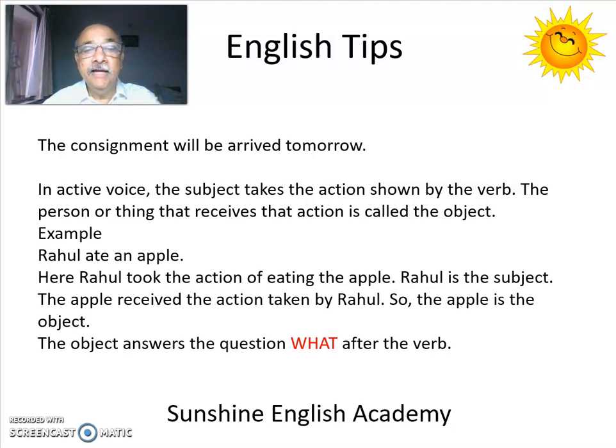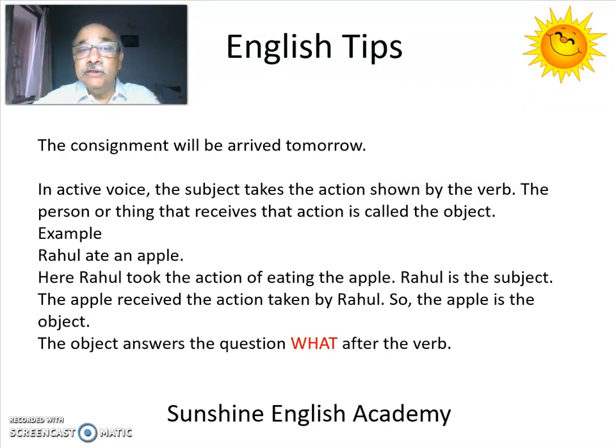Rahul ate an apple. Here, Rahul took the action of eating the apple, and Rahul is the subject of our sentence. The apple is the one which received the action taken by Rahul. And so the apple is the object of the verb here.